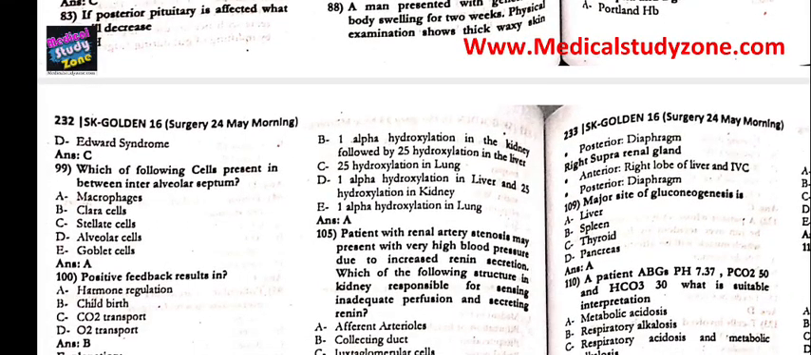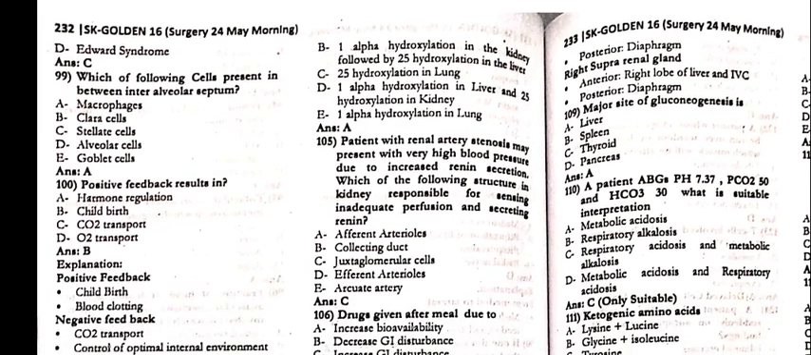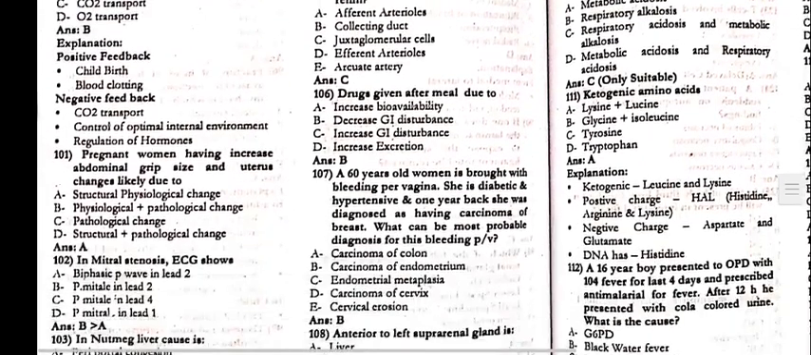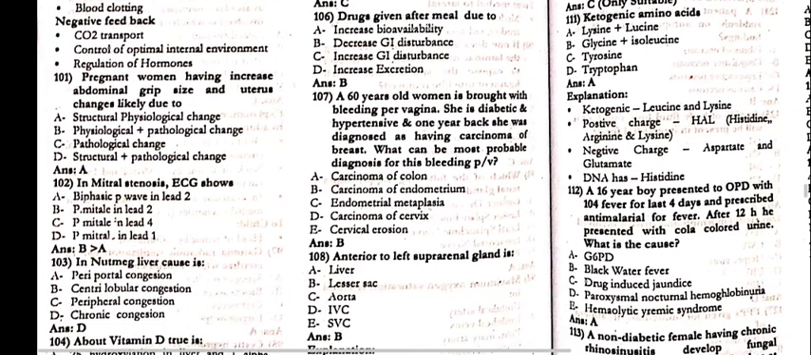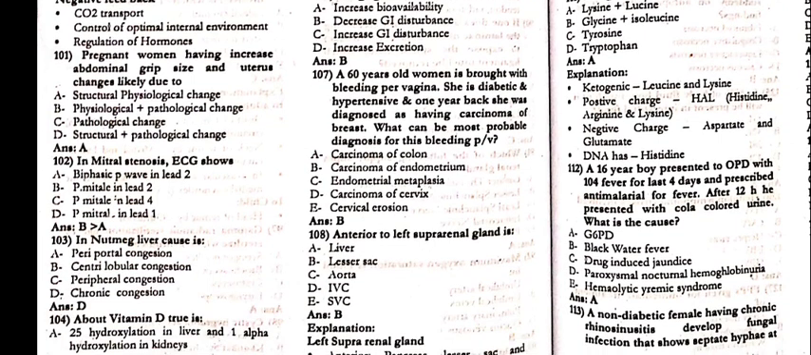99. Of the following, cells present in between interalveolar septum, that is alpha, macrophages. 100. The positive feedback is in the childbirth. Next, 101. The pregnant woman having increased abdominal girth size and uterus changes likely due to the alpha, that is the normal physiological changes. 102. The mitral stenosis ECG shows the P mitral in the lead II.